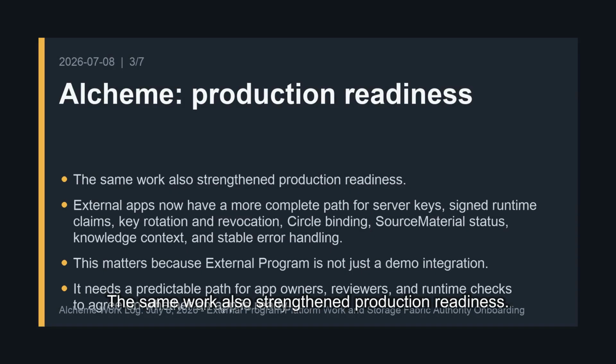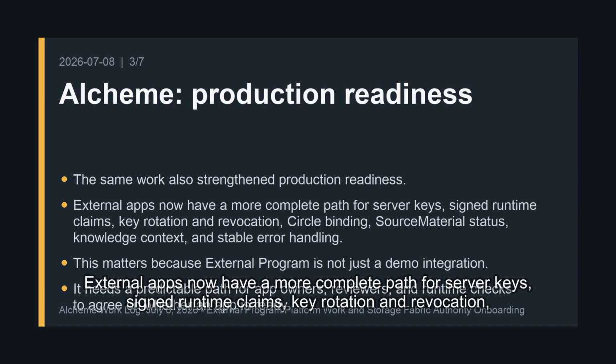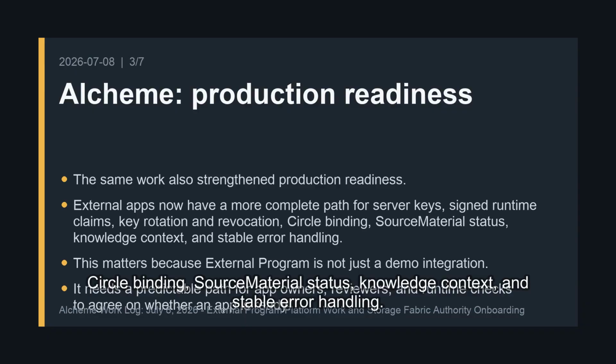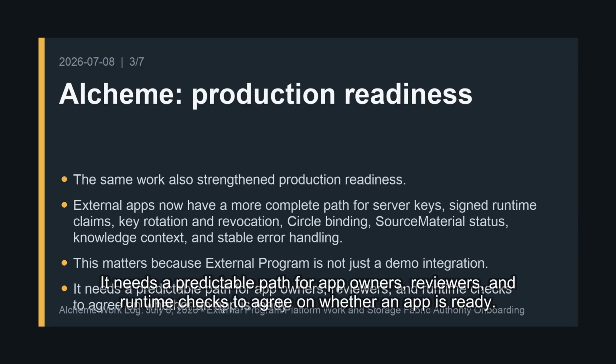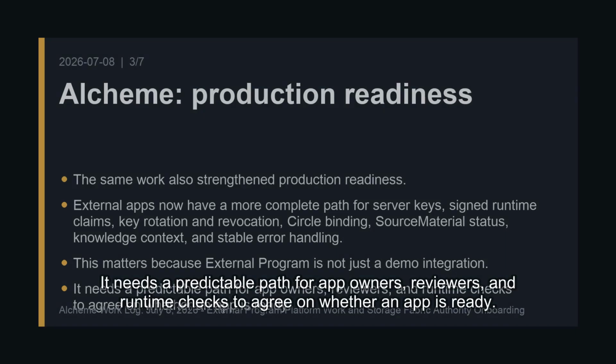The same work also strengthened production readiness. External apps now have a more complete path for server keys, signed runtime claims, key rotation and revocation, circle binding, source material status, knowledge context, and stable error handling. This matters because external program is not just a demo integration. It needs a predictable path for app owners, reviewers, and runtime checks to agree on whether an app is ready.